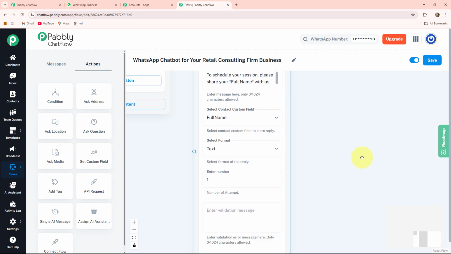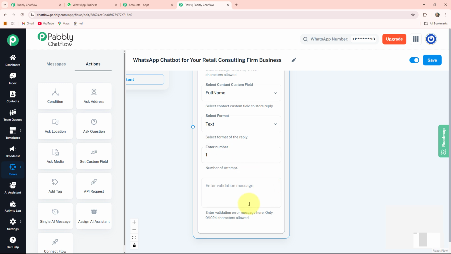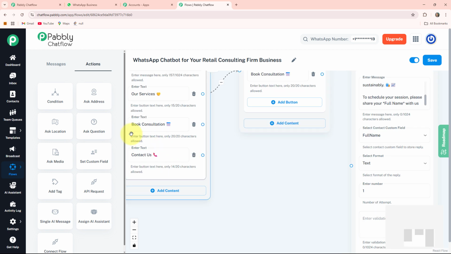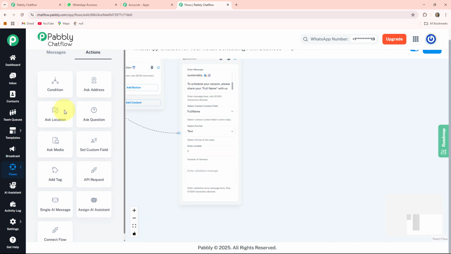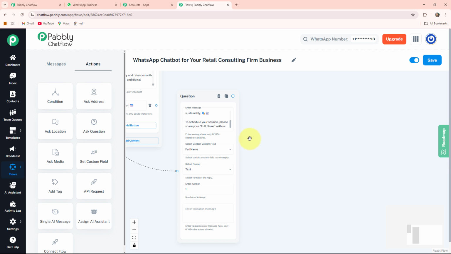The format I'll select as text, number of attempts I'll give as 1, and if you want to write any validation message for your clients, then you can write in this box. Now I am connecting this circle which is present in front of book consultation to this message. After that, whenever my clients provide me their full name, then my bot will ask them about the retail